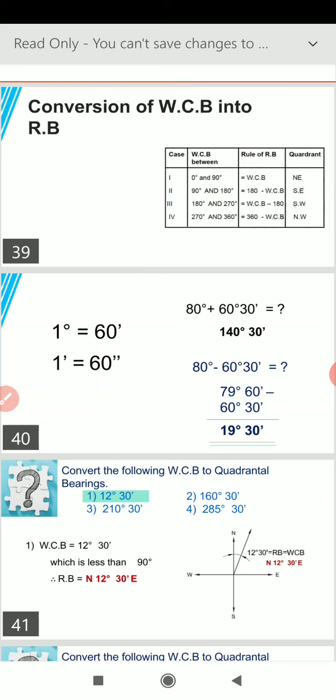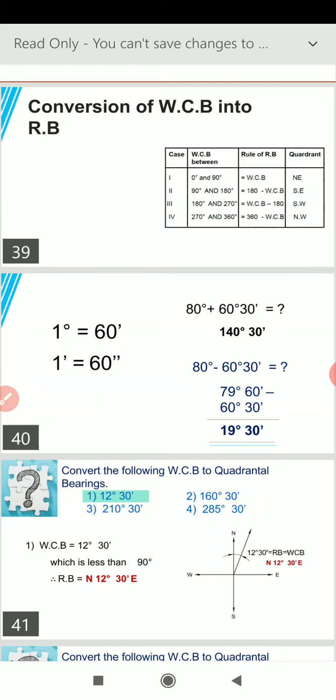In the slide, the example shown is 80 degree plus 60 degree 30 minutes, which is equal to 140 degree 30 minutes. While doing subtraction, when we subtract 60 degree 30 minutes from 80 degree, care should be taken.